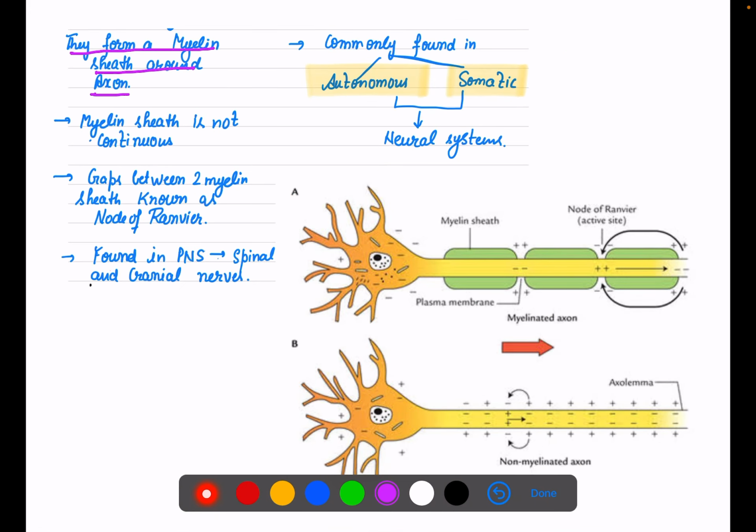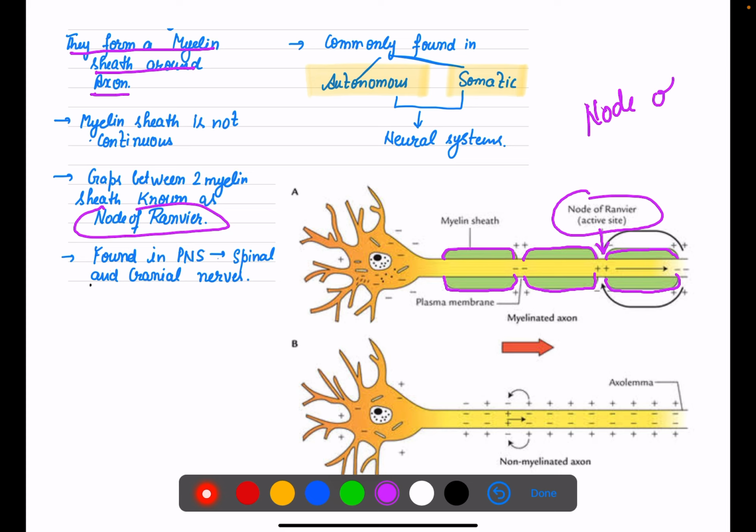Now, myelin sheath is not continuous. We never draw this myelin sheath as continuous, packed with each other. No, there are gaps between adjacent myelin sheaths, and these gaps are known as nodes of Ranvier.